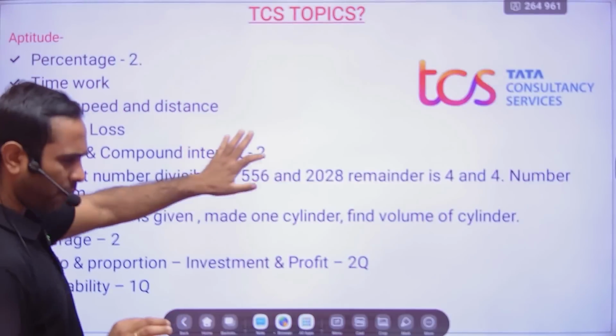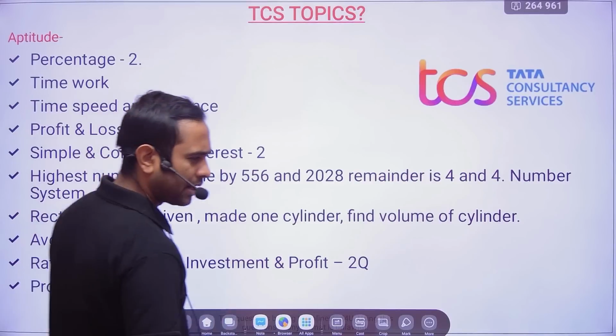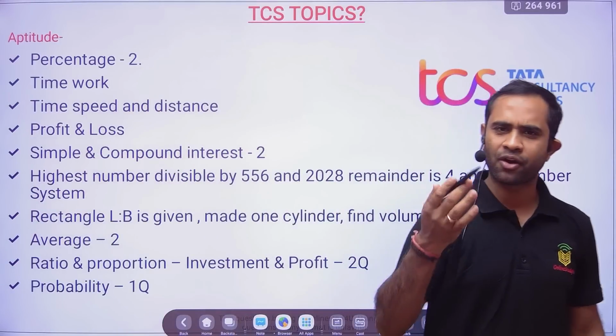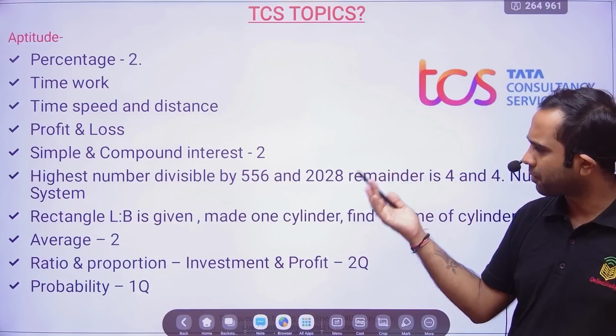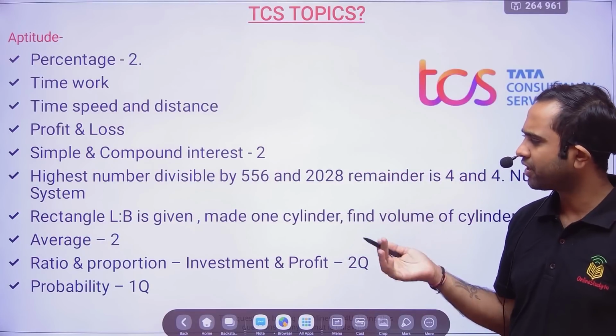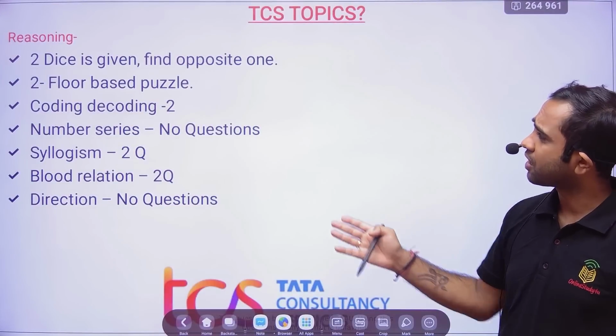See, these are the topics which always remain important as part of aptitude: percentage, profit and loss, time and work, simplification, time speed distance, highest number system, mensuration, average. Ratio and proportion was very, very important this time. So 6 questions are coming from this.